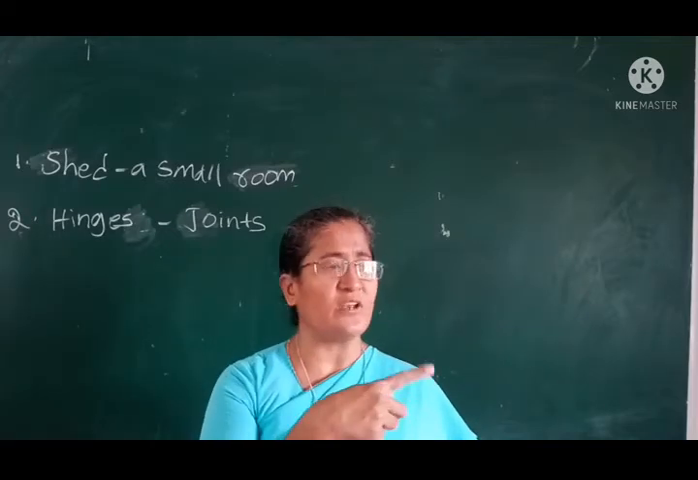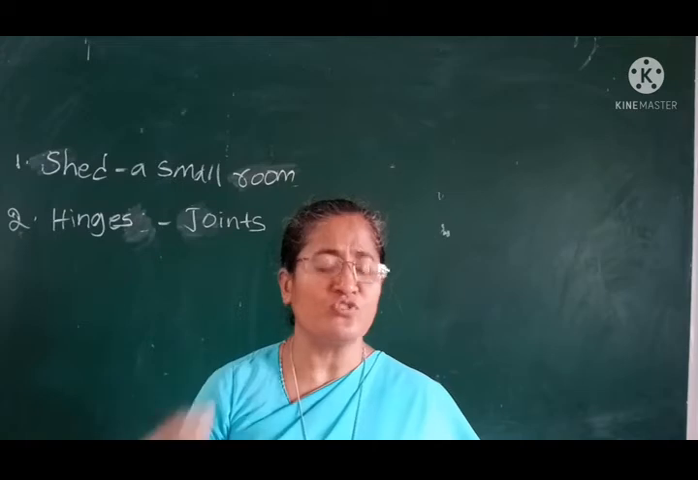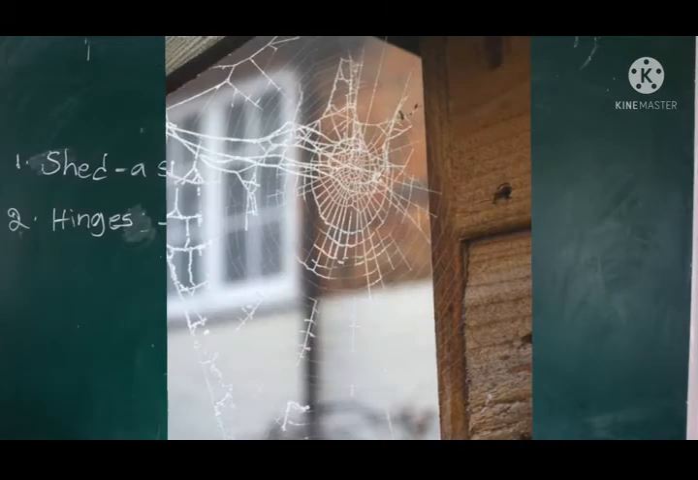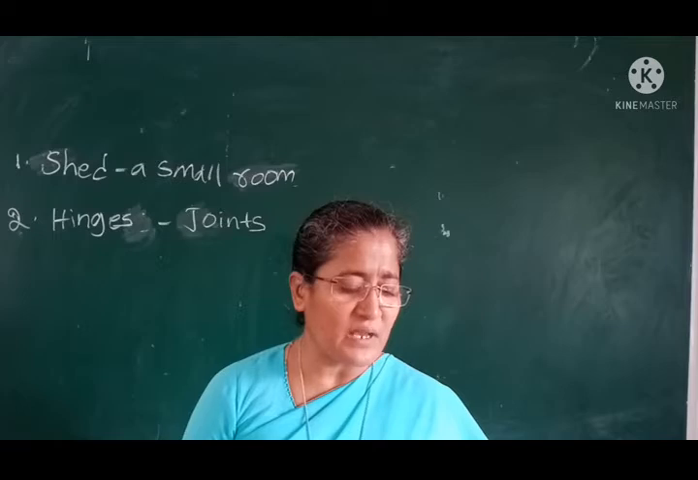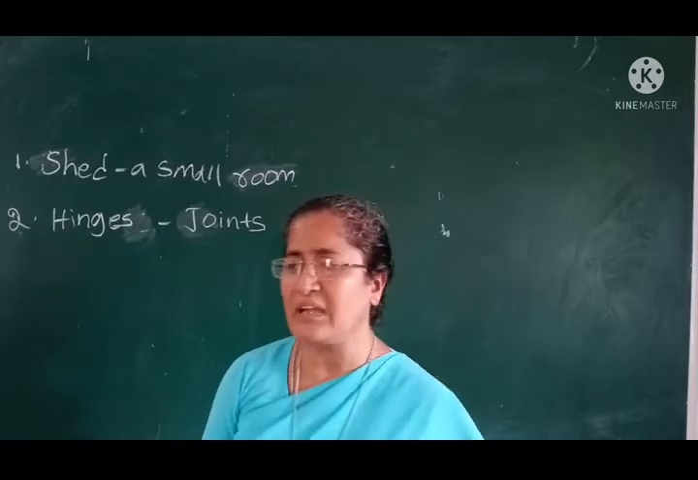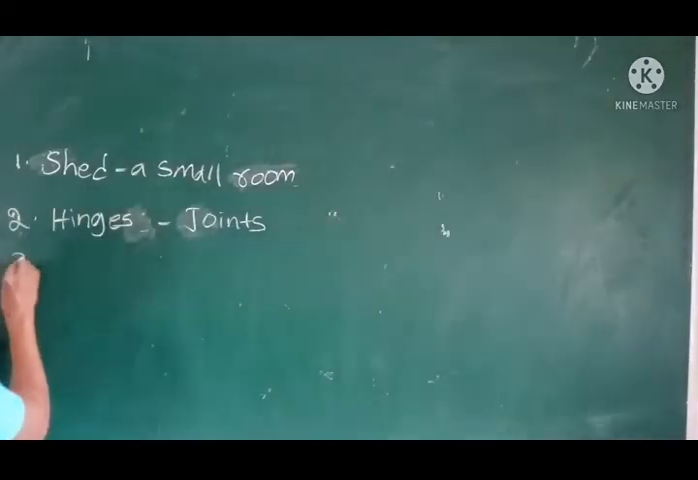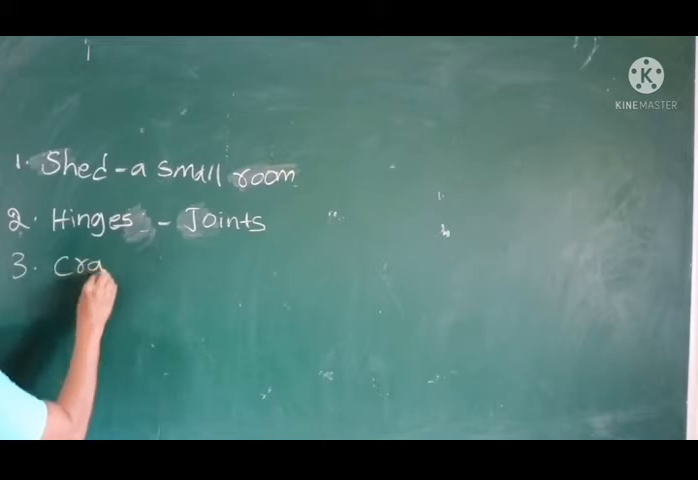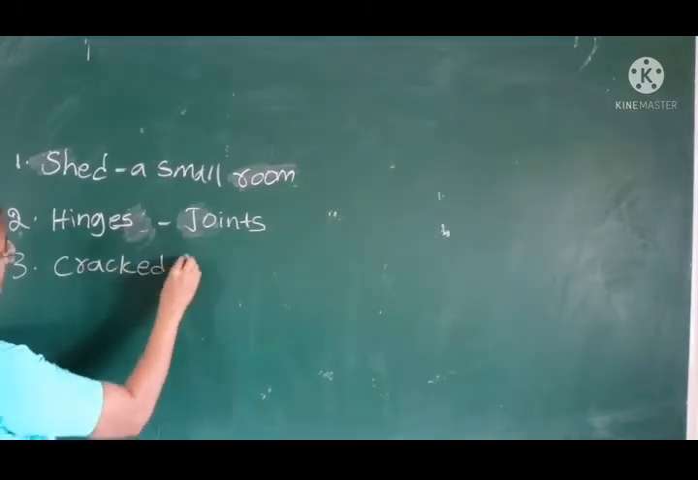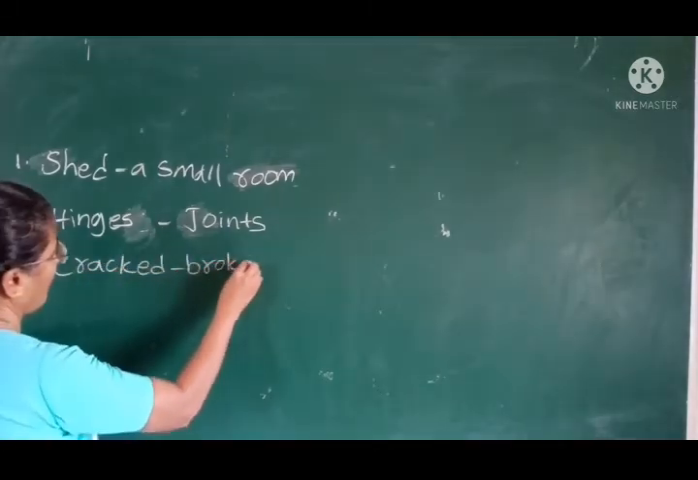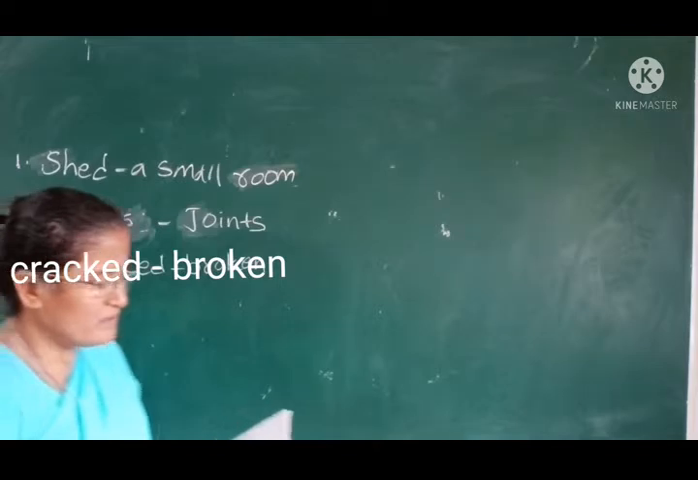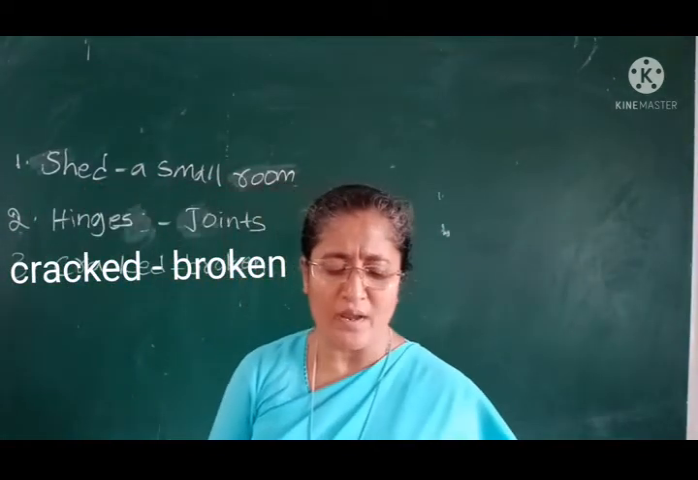In that shed there is a window, and the window is filled with the dust, and it is around at the side. Dusty means it is filled with the dust with 3 cracked panes of glass. Cracked means broken. The window is already broken.